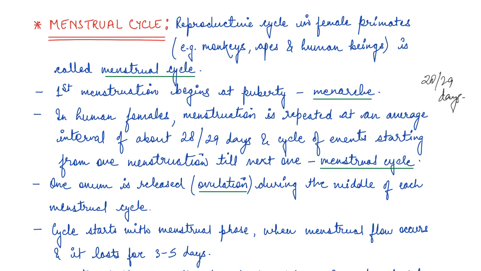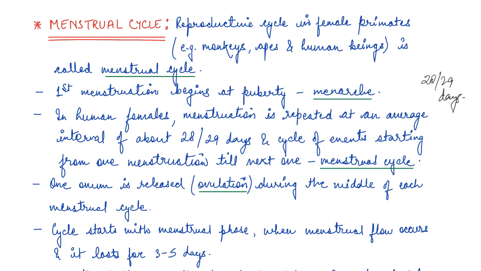One ovum is released, which is ovulation, and we studied that in the last video. If you have not gone through my last video, please check it to understand what exactly ovulation is. One ovum is released during the middle of each menstrual cycle.